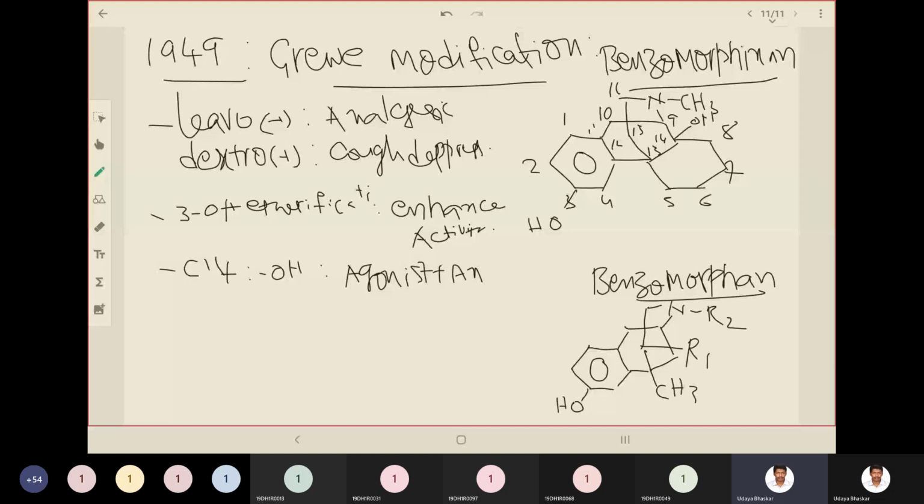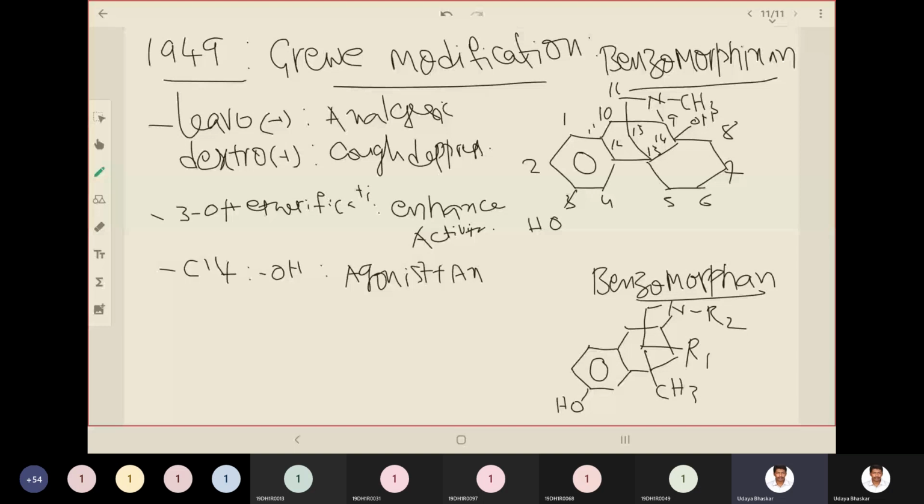So remember, the LEVO form is analgesic and the dextro form is cough depressant. If you put a hydroxyl group and that is etherified, that enhances the activity. And carbon 14, if added with a hydroxyl group, will show both agonist as well as antagonist activity. And if an allyl group is added to the nitrogen, that will show antagonist activity. And on the same nitrogen, if furfuryl or acetophenone group is added, that is more potent antagonistic in activity. So these are the observations made by Grewe regarding benzomorphinon.